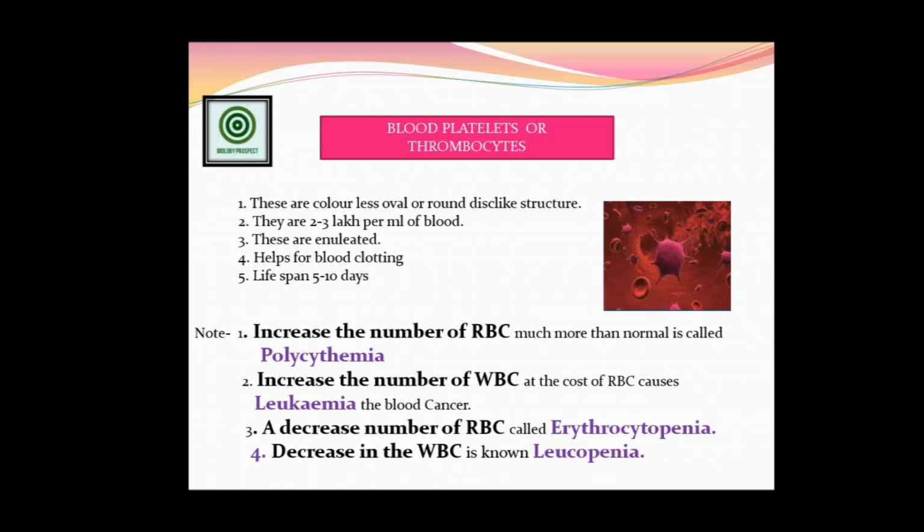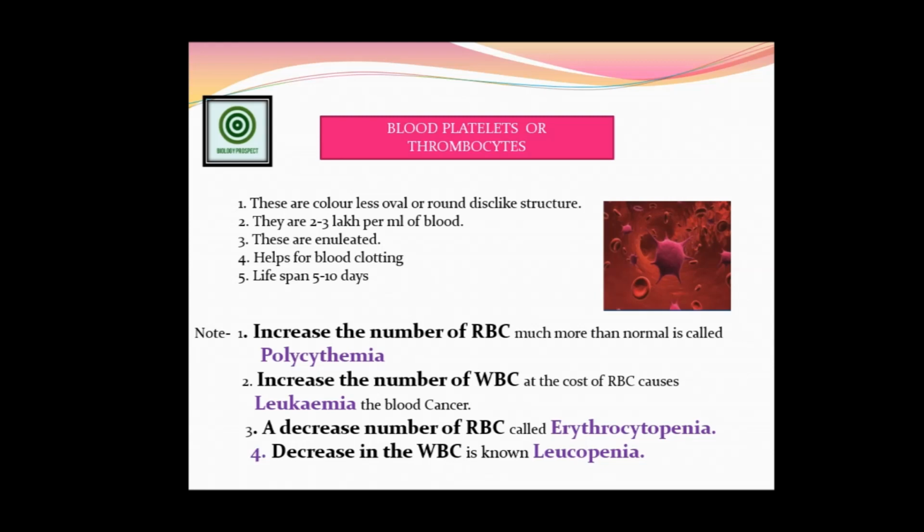When the blood comes out of the body, the platelets break down and start to produce the fibrinogen. That is the reason the blood starts clotting. So these are colorless, oval, round, disc-like structures. They are 2 to 3 lakhs per ml of the blood. It is enucleated, does not contain any nucleus, and helps with blood clotting, and the total lifespan is 5 to 10 days. This is the structure of the blood platelets.